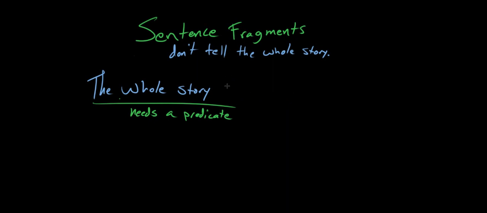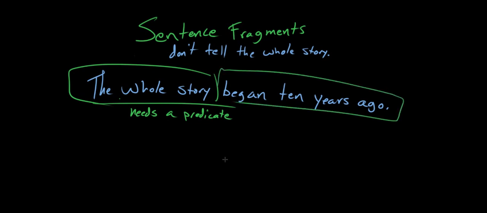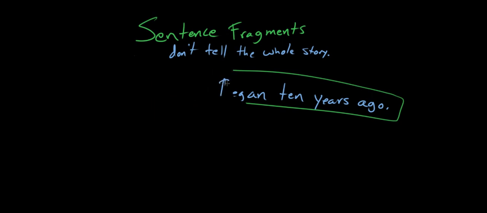All right, so the whole story began 10 years ago. And now we've got our subject here, the whole story, and now we've given it a predicate. Similarly, if we just had this predicate, and we just said it began 10 years ago, well, that's not enough to be a sentence either. That's also a fragment. Because now we've got a predicate, but no subject. Right, we're telling about something, but we don't know what.